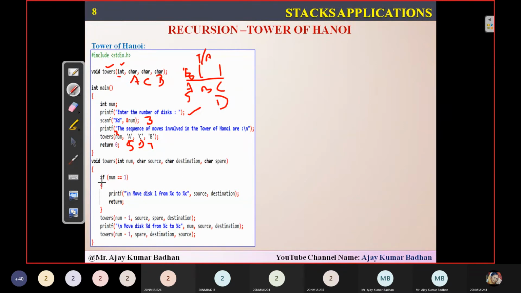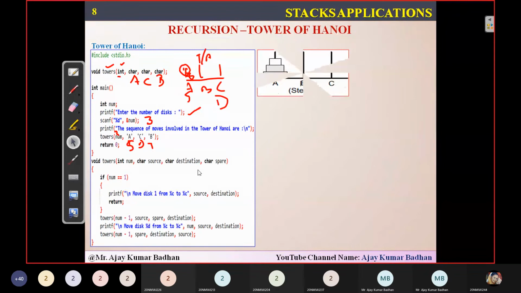If number equal to 1, so first disk, whenever the number is there, first disk, I'm simply moving that disk 1 from source to destination. Okay, let me show you diagrammatically. So this is the first step. How many disks we have? 3 disks. If it is the first disk, what I'm checking in the condition, I simply move this particular disk from A to C.